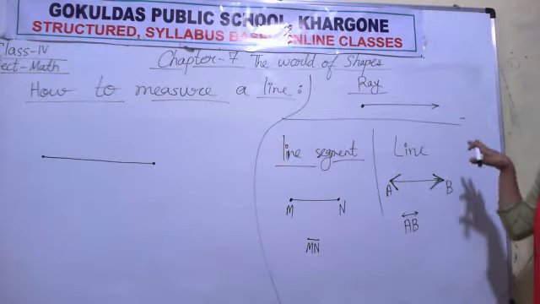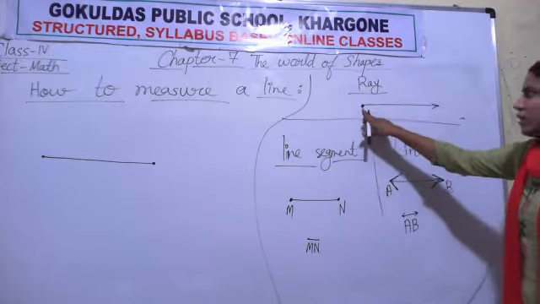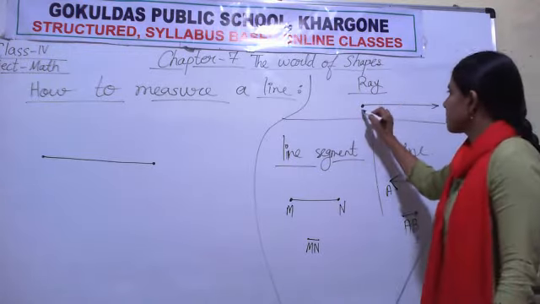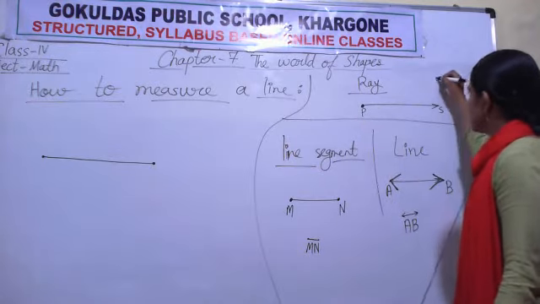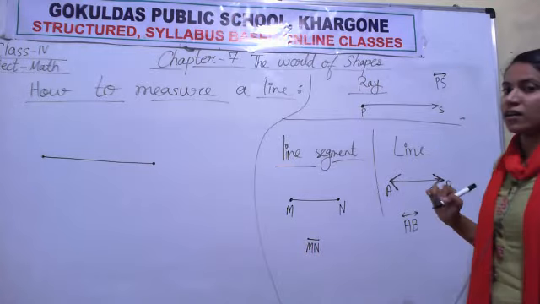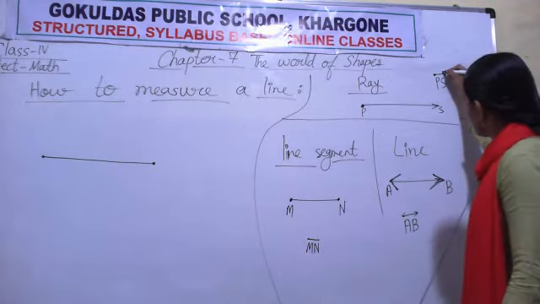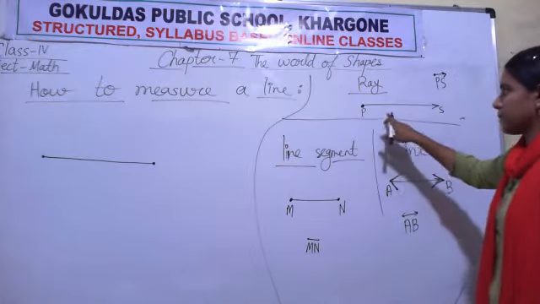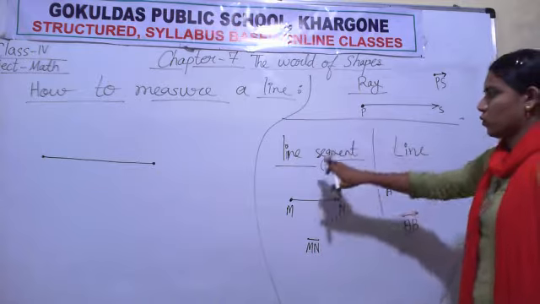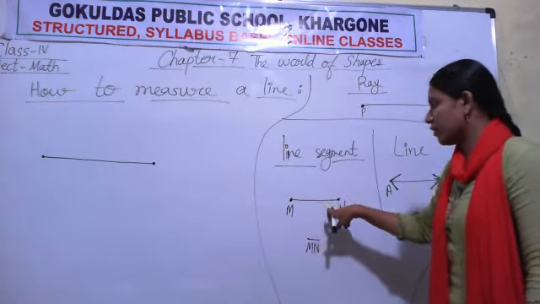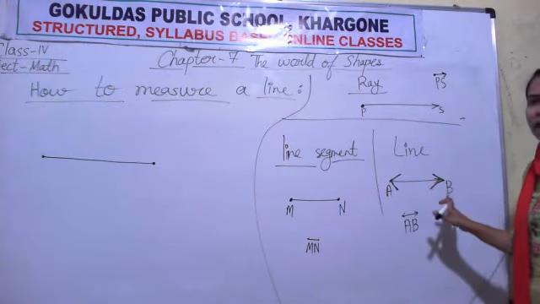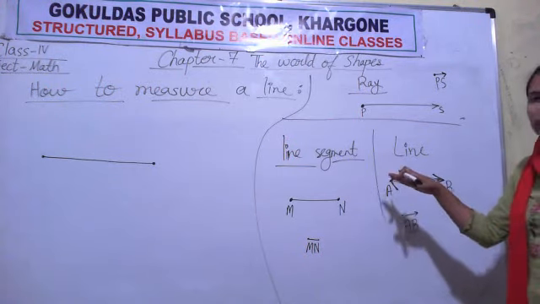So these were the basics of geometry. PS is a ray. Why is it a ray? Ray has one end point and one side arrow. Line segment has both the end points. Line has no end points. Okay, it can extend up to infinite.